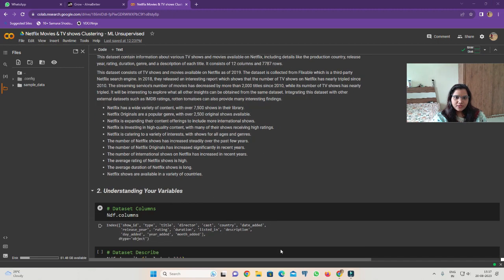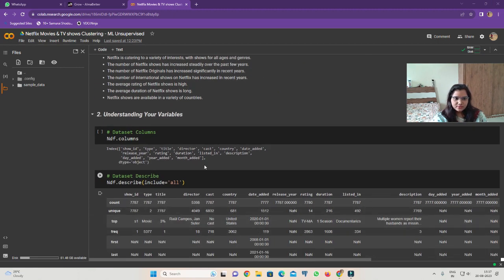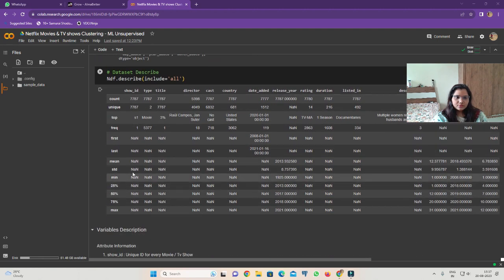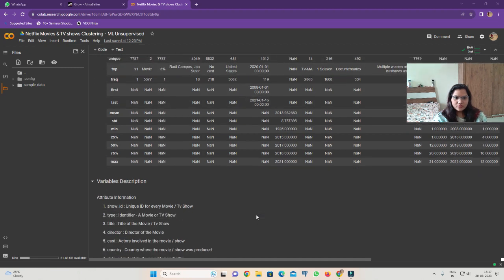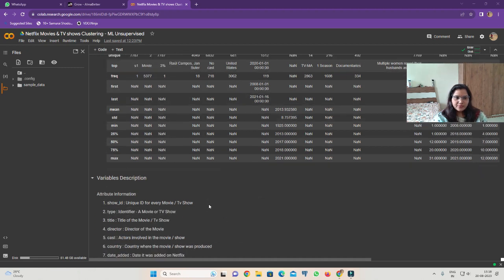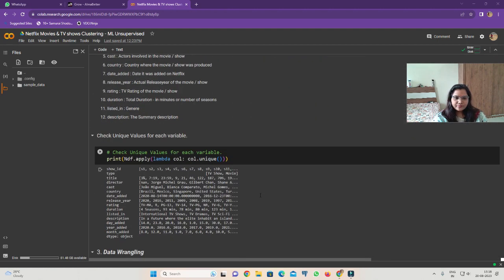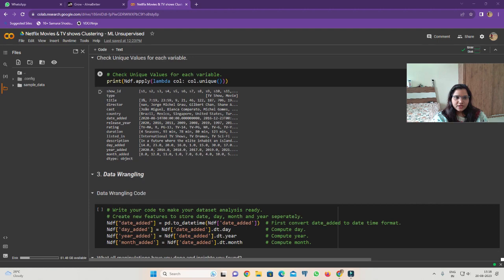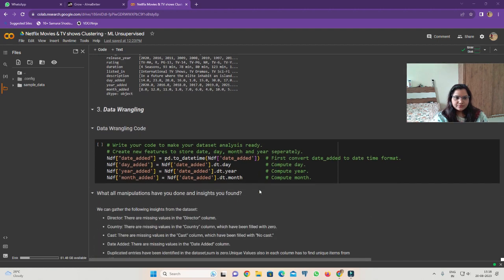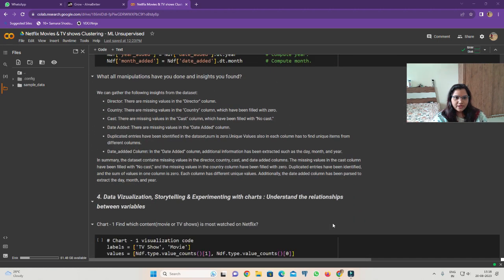So know about your dataset, we have already seen this. This is a description of our data that contains show ID, cast, country, and others, and the minimum, maximum, and percentages of data. So we are checking for unique values here. Then we are going for data wrangling.